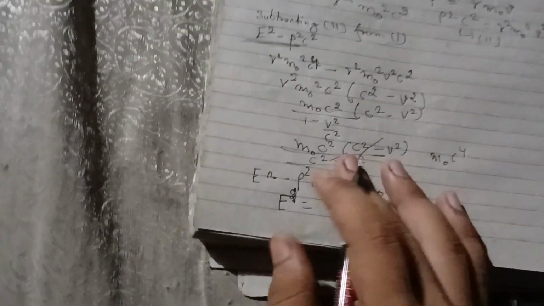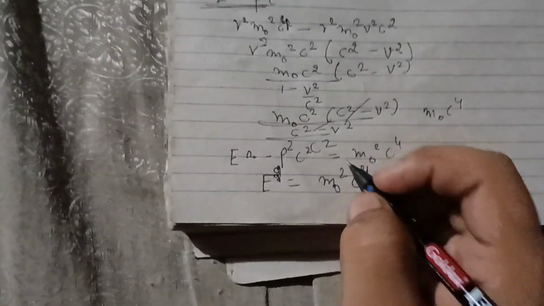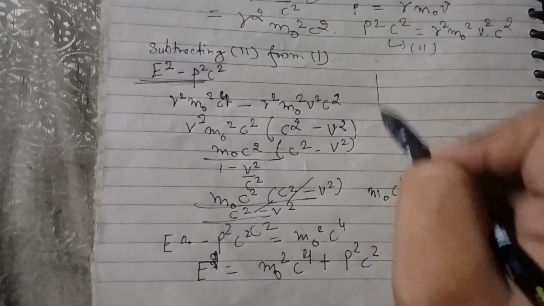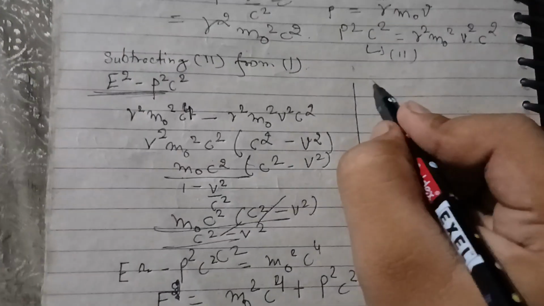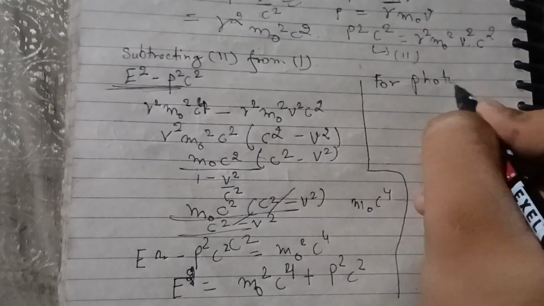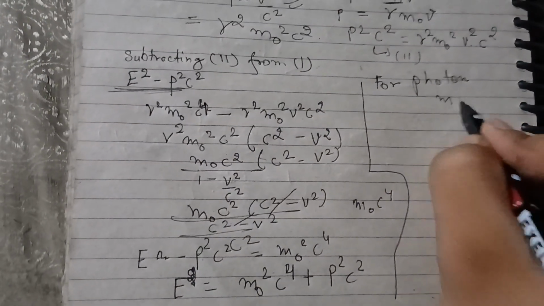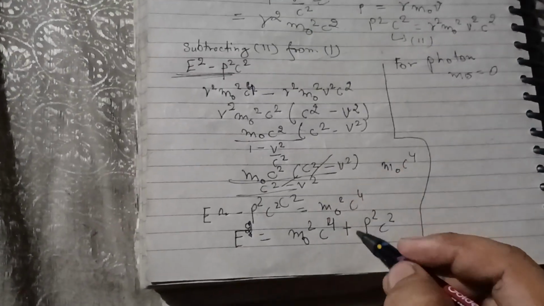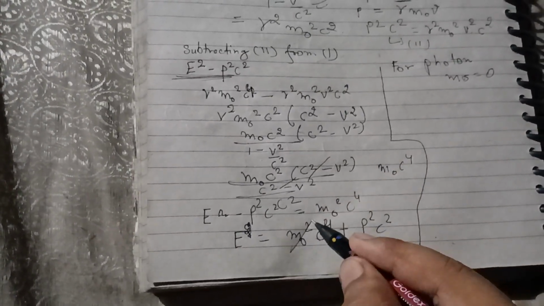We have to modify this equation. Now I'm saying that for photon, m naught equals 0, because a photon has no mass, so this term becomes 0.